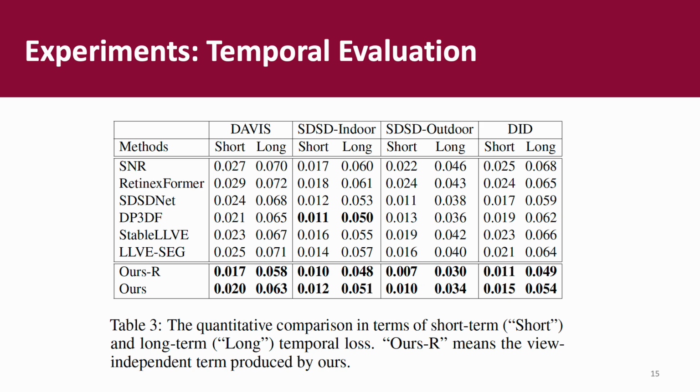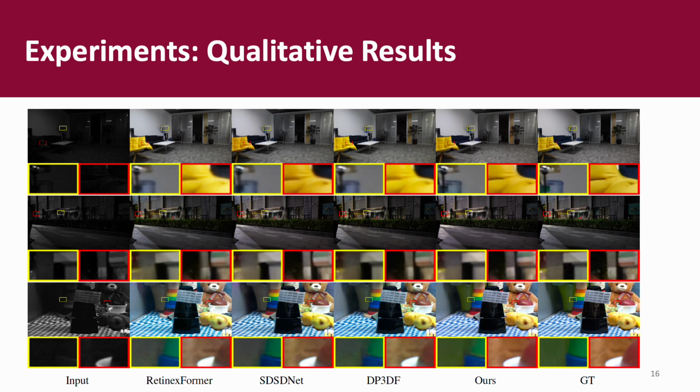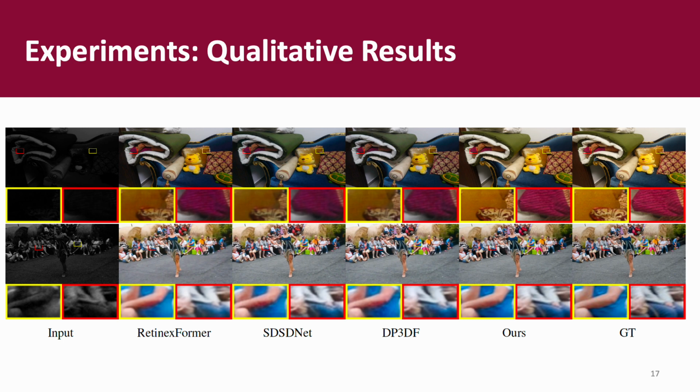We use the consistency evaluation in both short-term and long-term where flows in the videos are utilized. As we can see, our method also achieves the best temporal consistency, avoiding temporal flickering in those sets, showing the advantage of our method. We also provide the visual comparison between our method and other low-light video enhancement methods, and we can see our method has the best enhancement visual quality. The same conclusion also holds in other datasets.